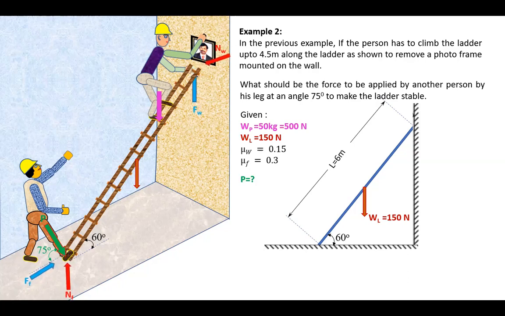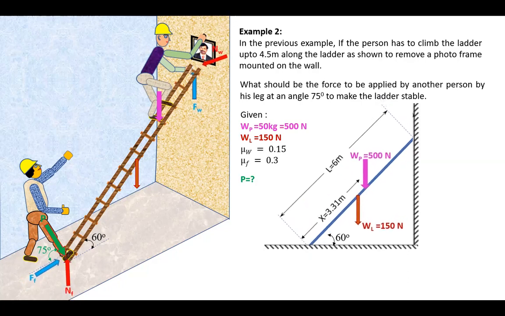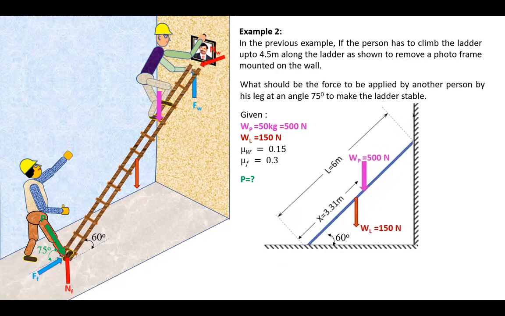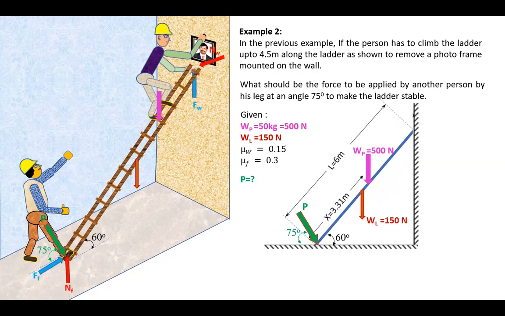Now let us visualize these friction forces and all those things in a two-dimensional view. As the person climbs to 3.31 meters, the ladder will slip, and therefore the second person will come and support the ladder so that the sliding will stop, and the first person can climb up to 4.5 meters, as you can see in the figure.